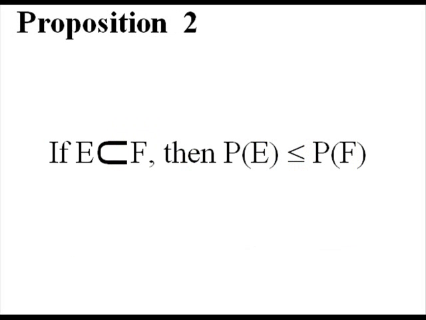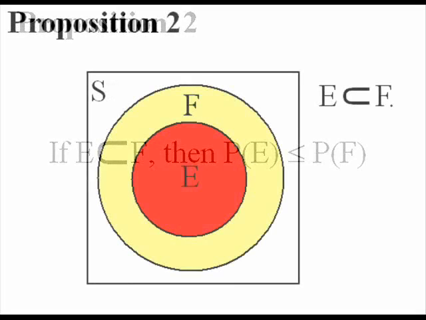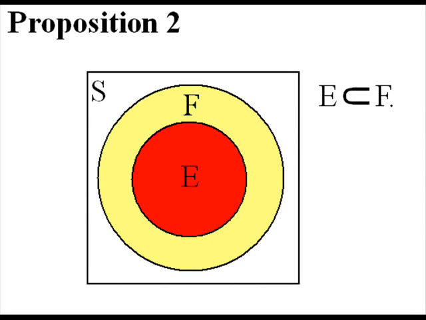If E is contained in F, thus the event E is a subset of the occurrences of F. So for example, let's say you roll a die and F is when you roll a 1, 2, or 3, and E is just when you roll a 1, so then the probability of E is going to be less than the probability of F. So how can they be equal? Well, let's say E and F are both 1, 2, and 3, then the probabilities are going to be equal.